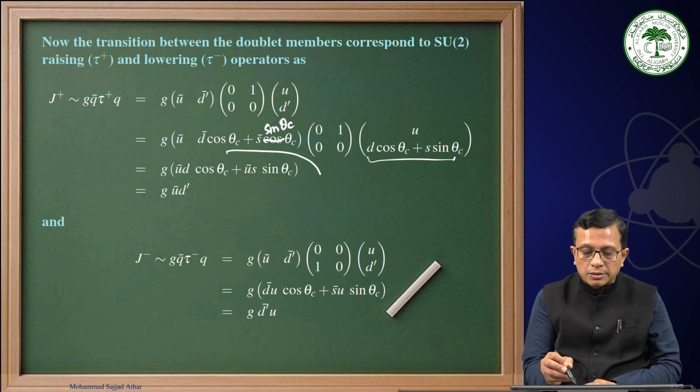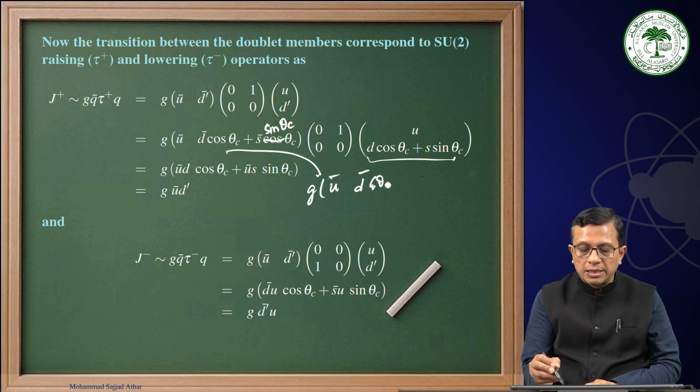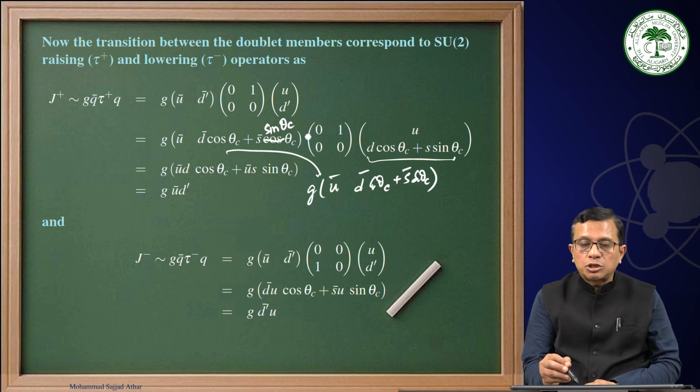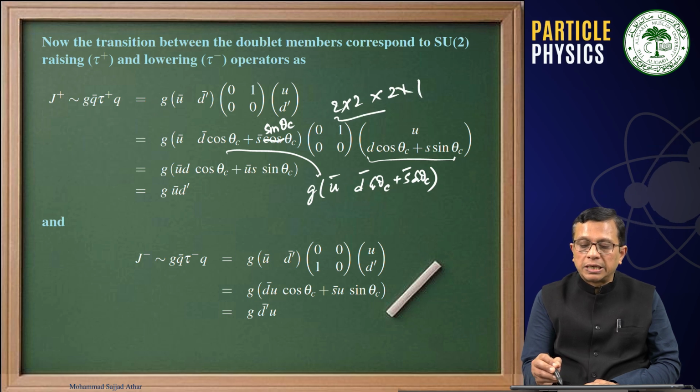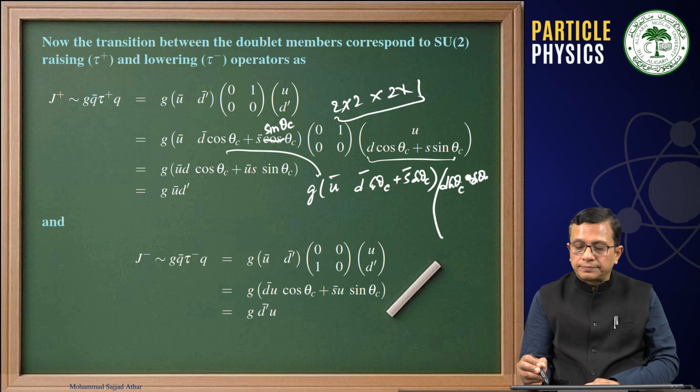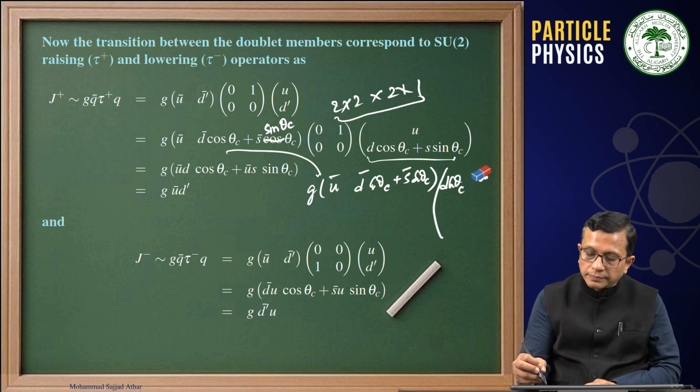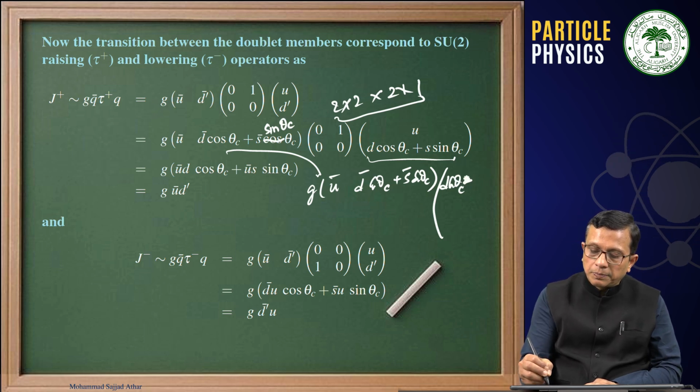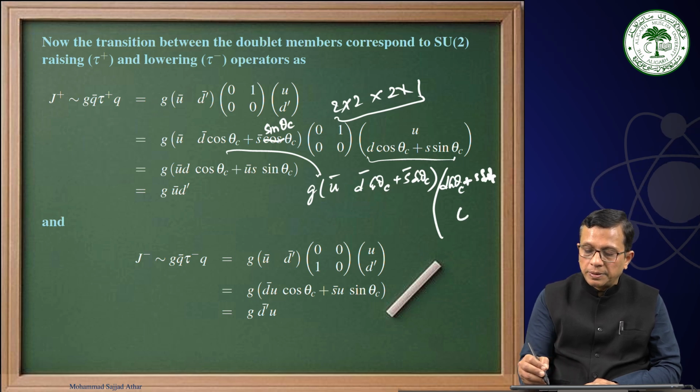Now you see, just the algebra: this is a 1 cross 2 row, times a 2 cross 2 matrix, times a 2 cross 1 column. Therefore, the product will give us a 2 cross 1 matrix, d cos θ_C plus s sin θ_C, multiplied by 1 with this, and here this will be 0.